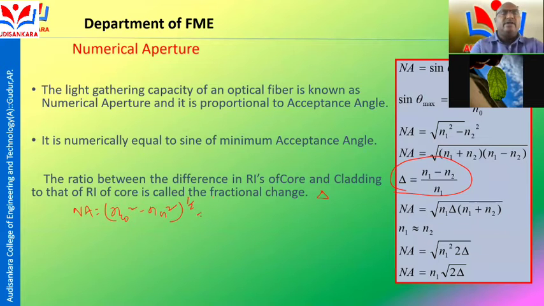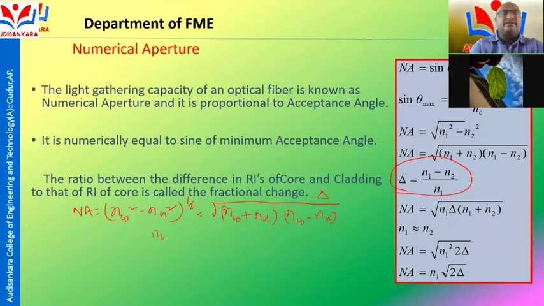It is the A square minus B square formula, that is A plus B into A minus B, where A is NCO and B is NCL.